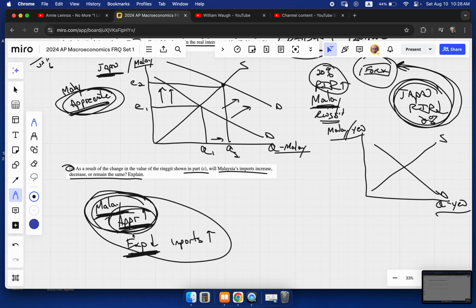But as this Malaysian currency is stronger, they're going to buy more foreign goods because now those foreign goods are relatively cheaper, is the way we would explain that. So we would say imports are going to increase because as the Malaysian currency appreciates, foreign goods are relatively less expensive. I hope that makes sense. And we showed the graph up here. We just had to explain it.